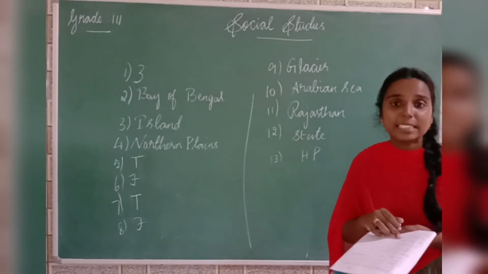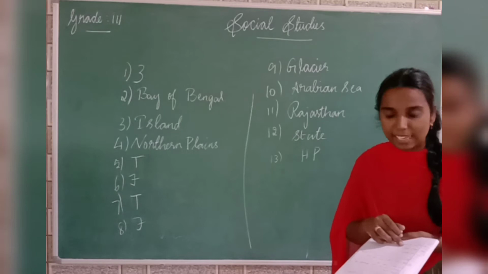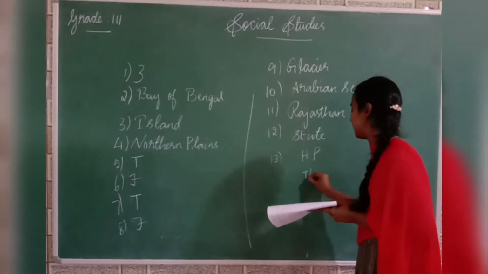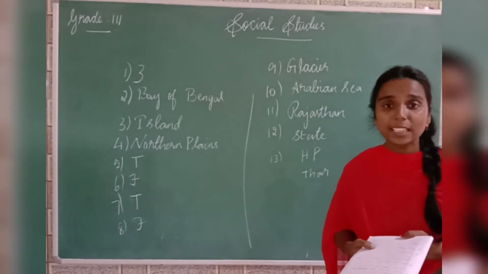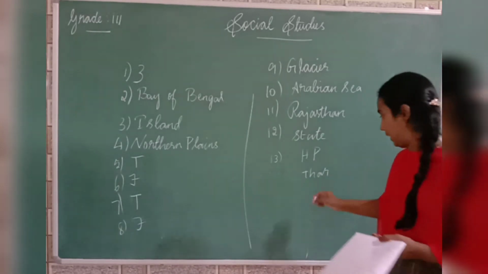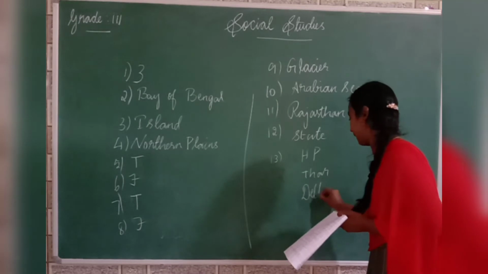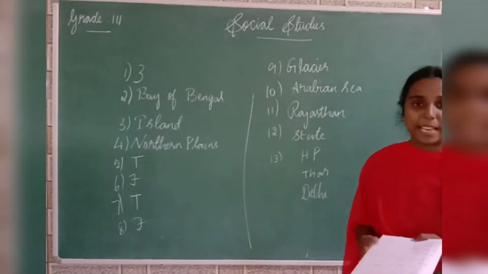So which is the Great Indian Desert? It is the Thar Desert. So the answer for Great Indian Desert is Thar Desert, right? And what is the capital of India? It is New Delhi, okay? So these are the answers for the match the following.